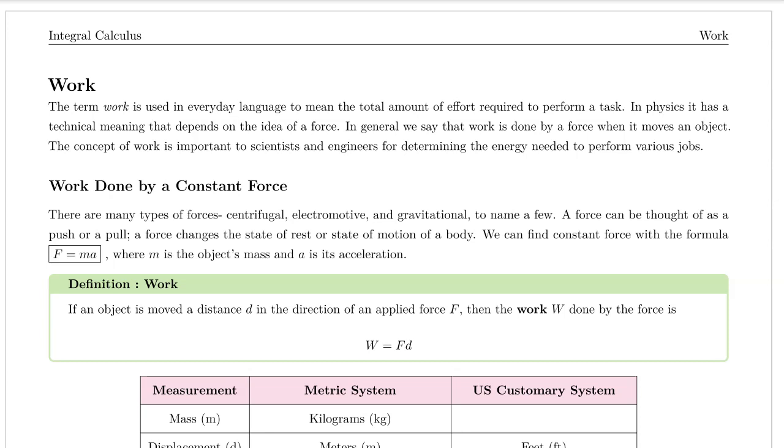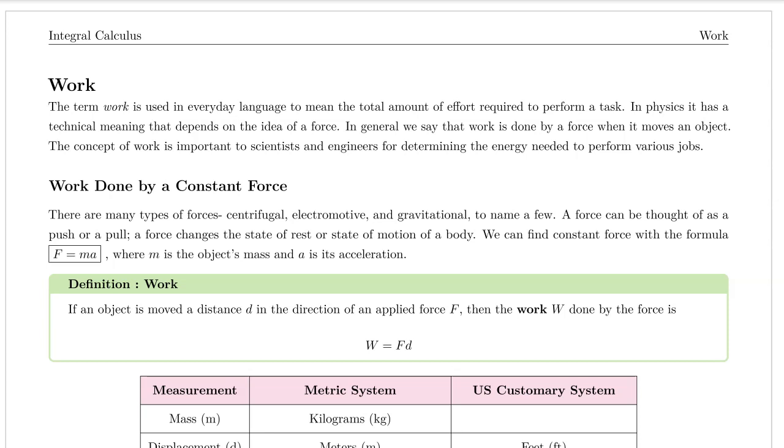Now let's talk about work done by a constant force. There are many types of forces: centrifugal, electromotive, and gravitational, to name a few. A force can be thought of as a push or pull. A force changes the state of rest or state of motion of a body. We can find constant force with the formula F equals ma, where m is the object's mass and a is its acceleration. If you've ever taken a physics class, that formula should be very familiar to you.